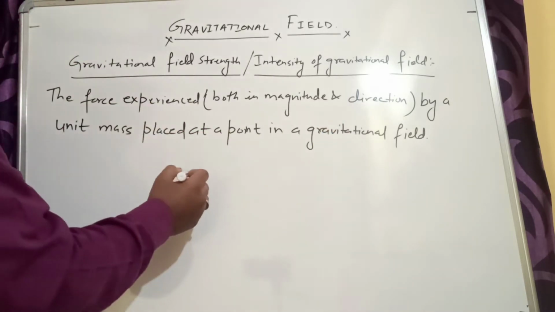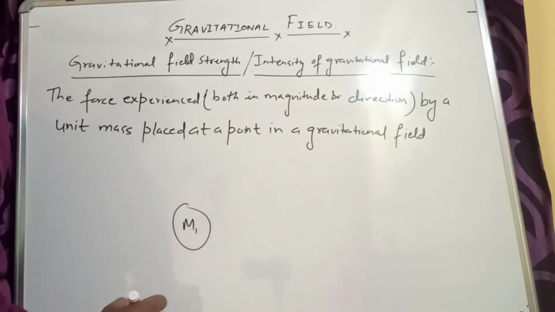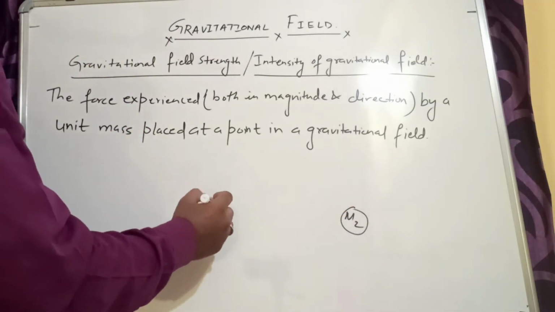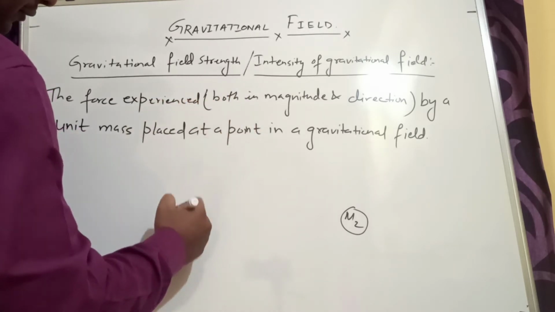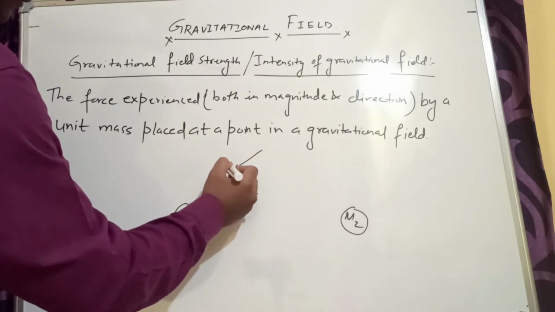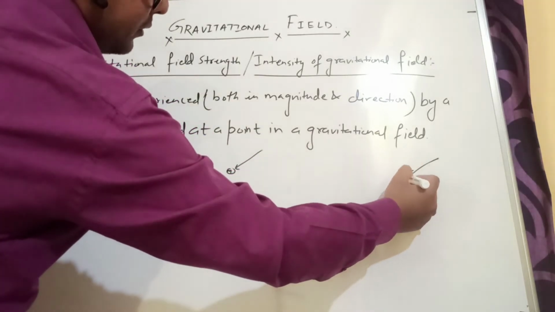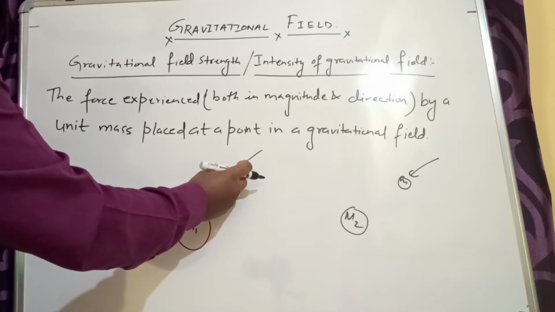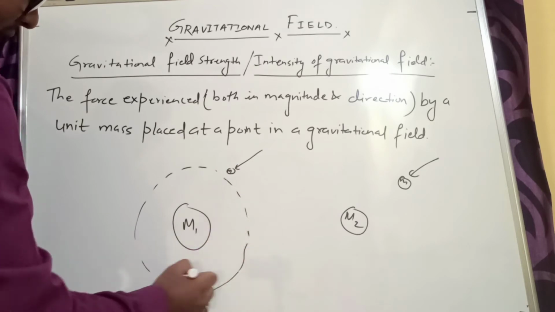For example, I am putting one object having mass capital M1, and another having mass capital M2. Now I am bringing one small unit positive mass m towards each of them. When I bring this small mass towards M1, I feel a stronger force of attraction.